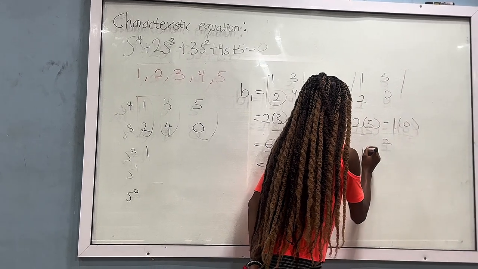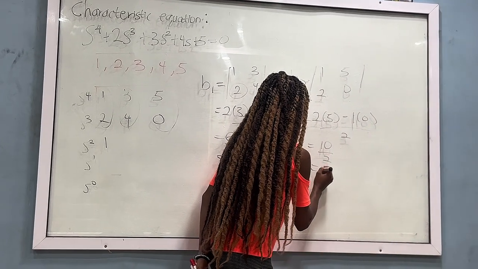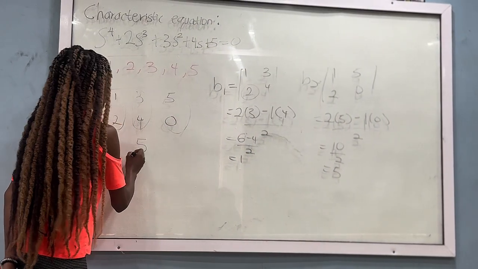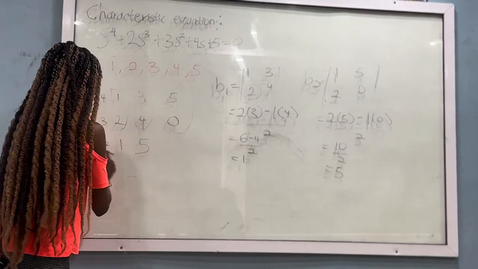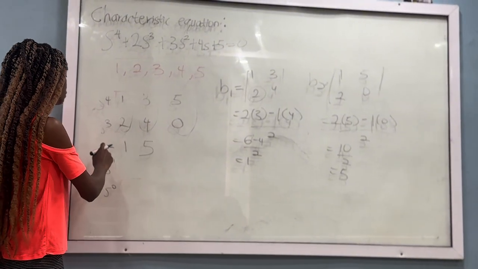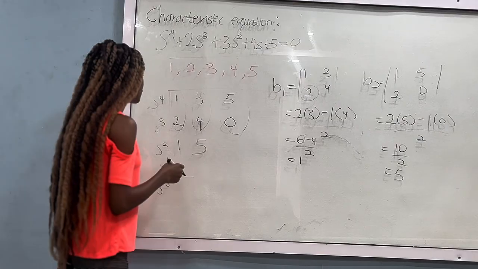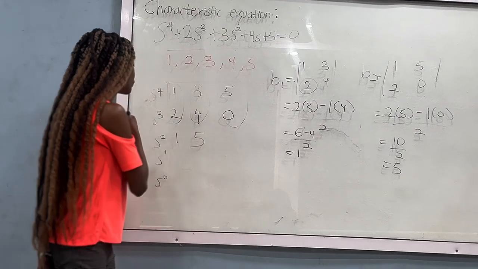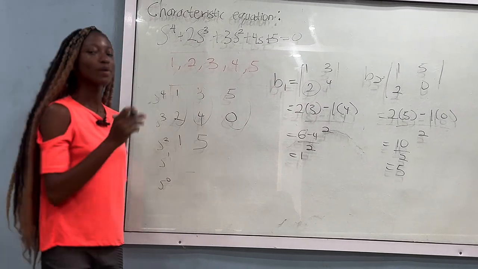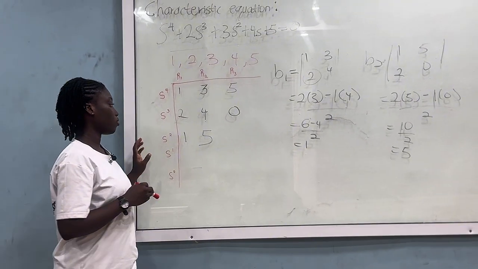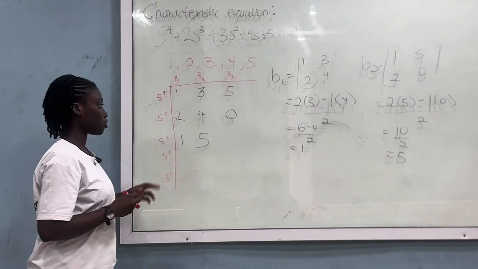That's 10 over 2, giving us a value of 5. Meaning the value of this second element will be 5. We don't have any other value here, so we're done with that row. The row of s power 2 is then 1 and 5.